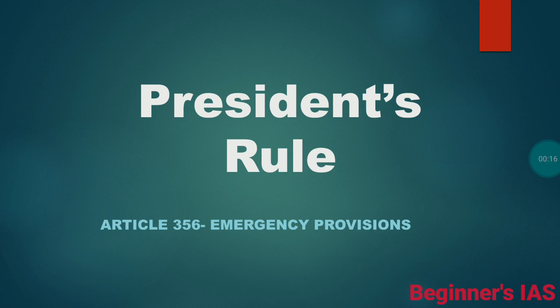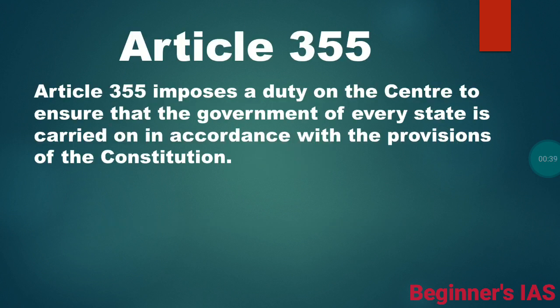So far, we have discussed national emergency under Article 352. Now, we are going to discuss President's rule under Article 356, that is, the emergency provision. Before discussing Article 356, let us see what Article 355 is. This Article 355 imposes a duty on the Center to ensure that the government of every state is carried on in accordance with the provisions of the Constitution.